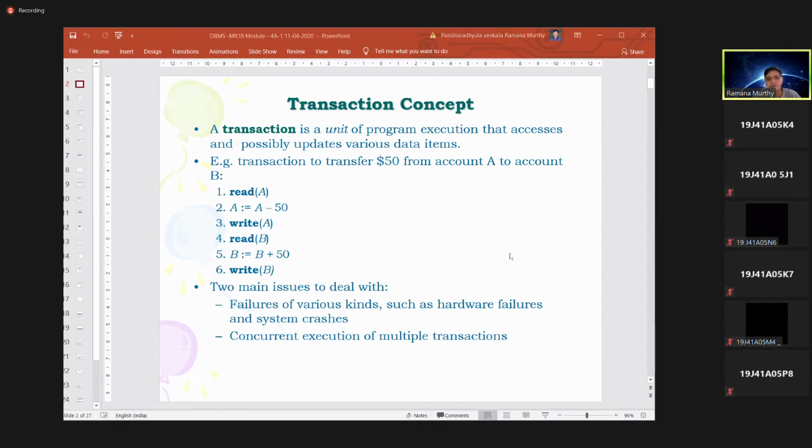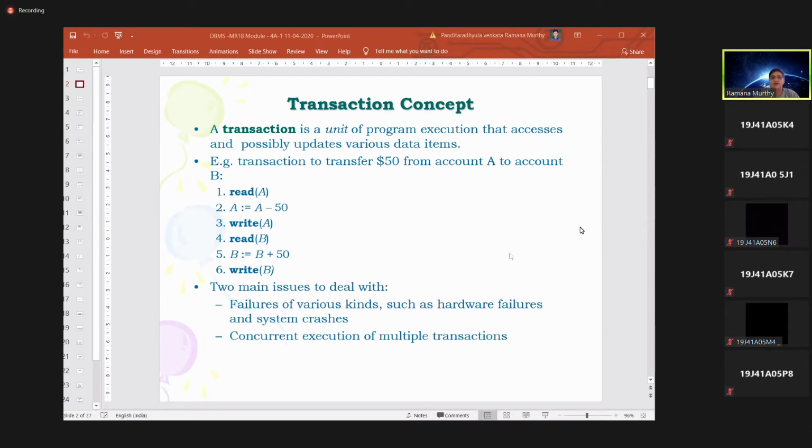Whenever it executes, it accesses and possibly updates. It is not mandatory: read operations need not update, but write operations update. So it accesses and possibly updates various data items in the database.